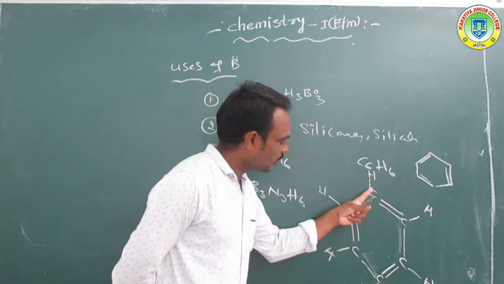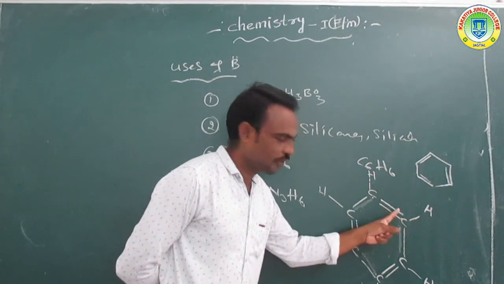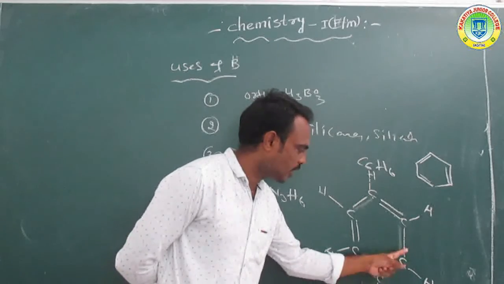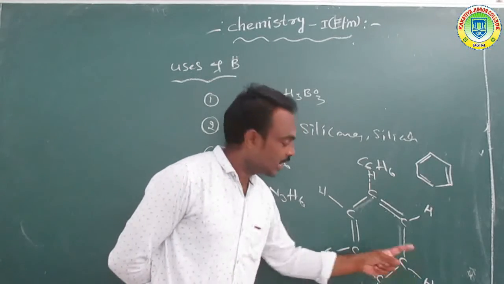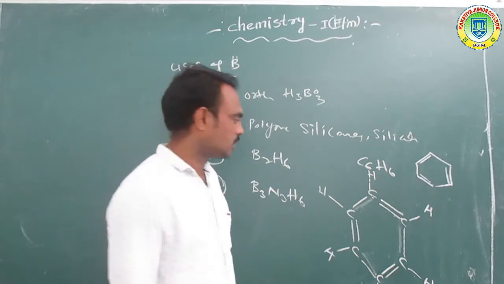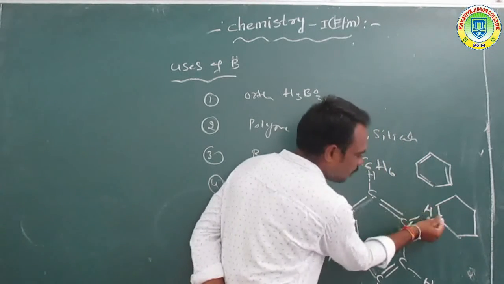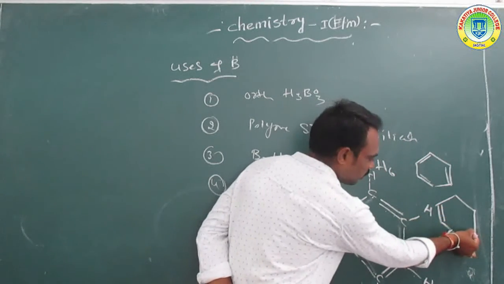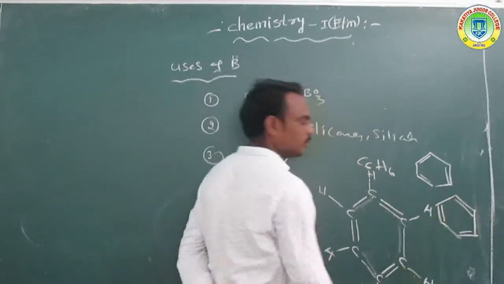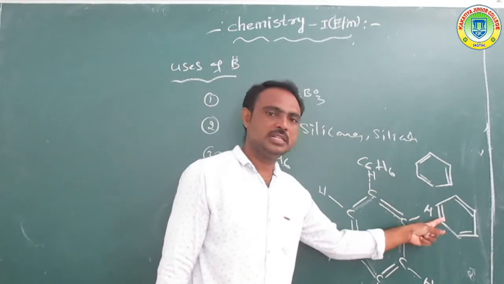Carbon 1, 2, 3, 4, or carbon 1, 2, 3, 4. Each carbon must contain 4 bonds. So this structure, by changing the bonds, is also a benzene structure.